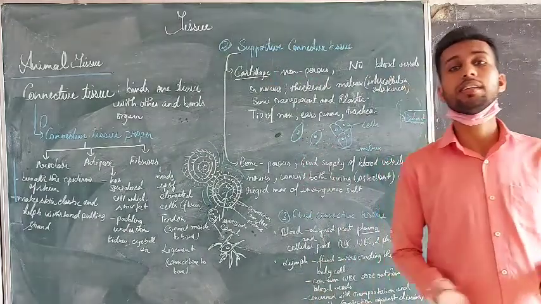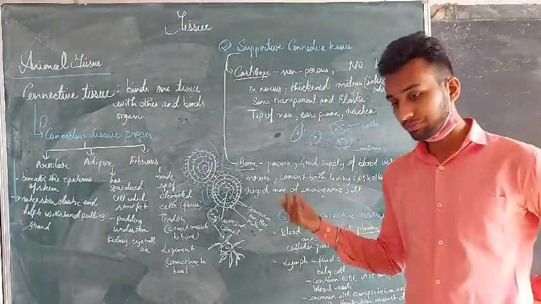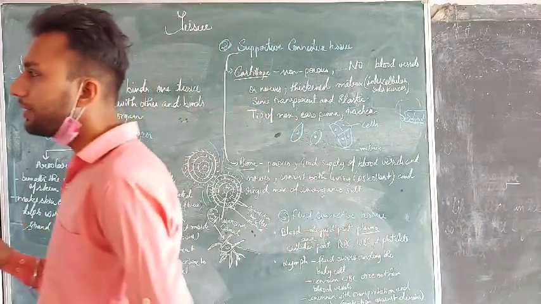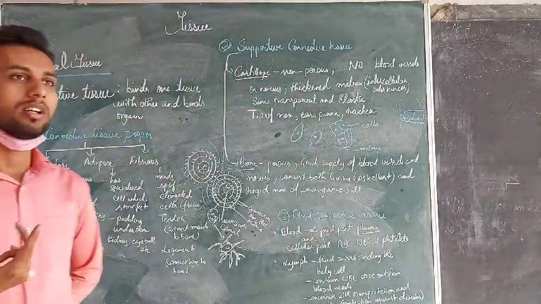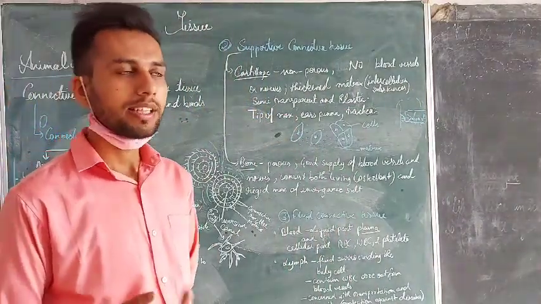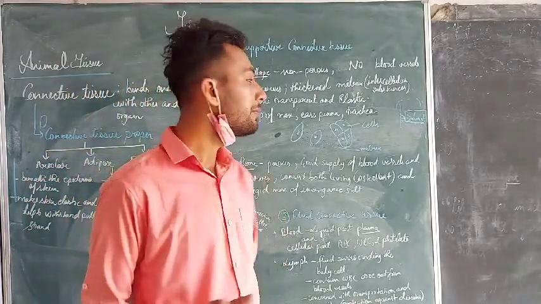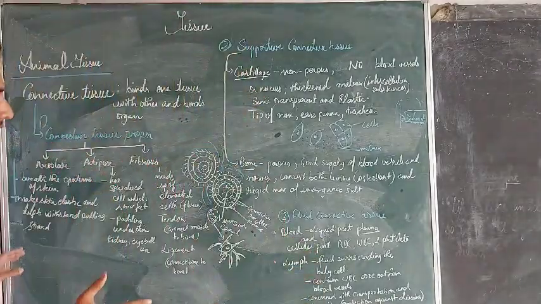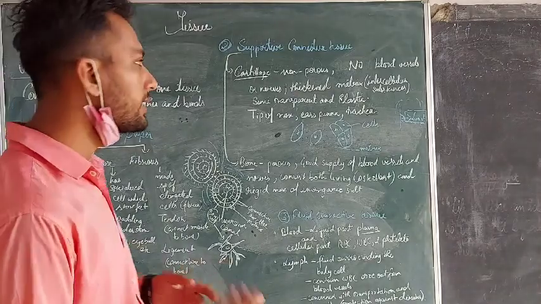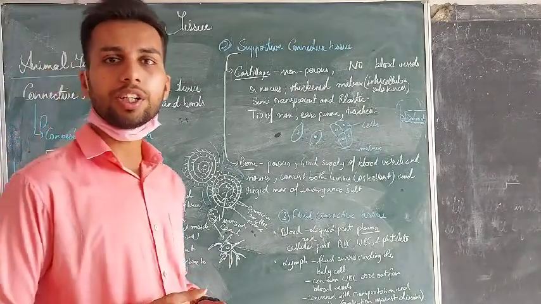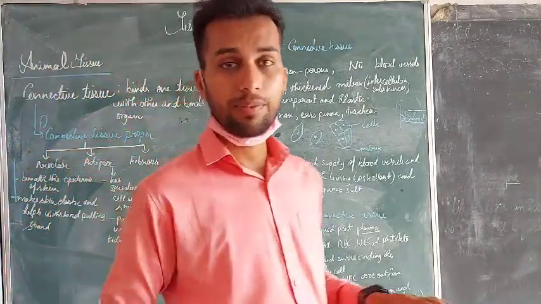In the next lecture, we will study the muscular tissue, in which we will cover striated, unstriated, and cardiac muscles, and nervous tissue. I am not enlarging the lecture so that you can go step by step. In the next lecture, I will explain the muscular tissue and nervous tissue. And then the chapter will be completed.